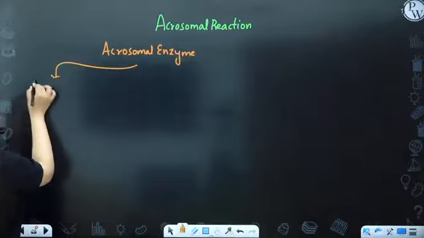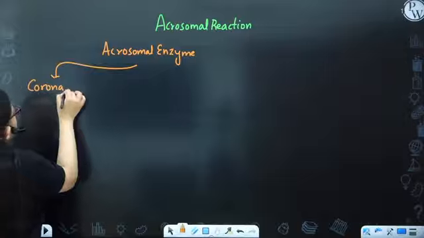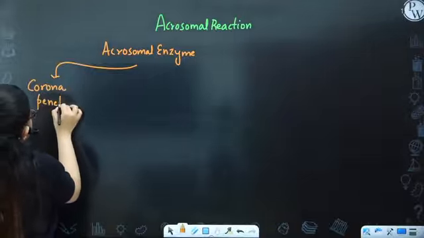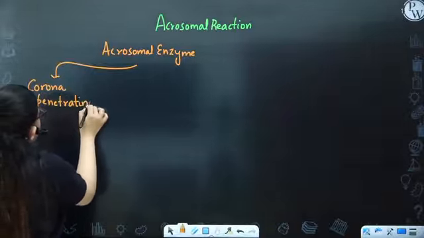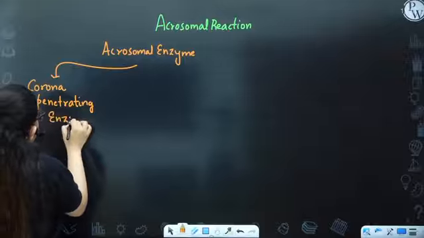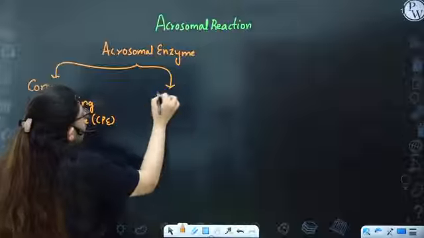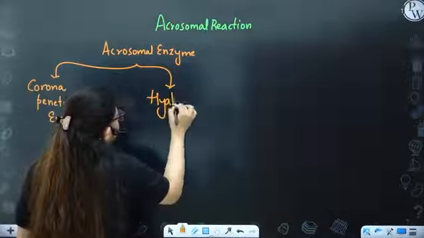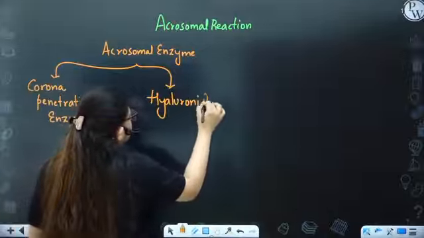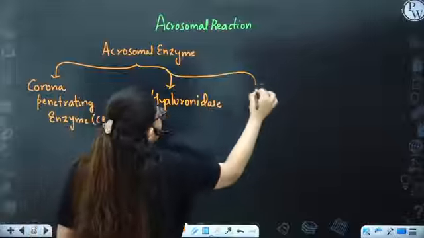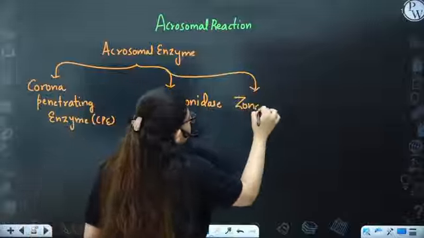The first one is corona penetrating enzyme, and its short form is CPE. The second is hyaluronidase, and the third one is zonalysin.